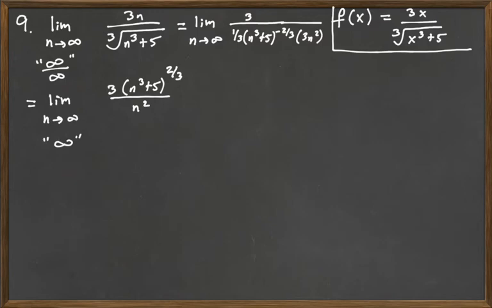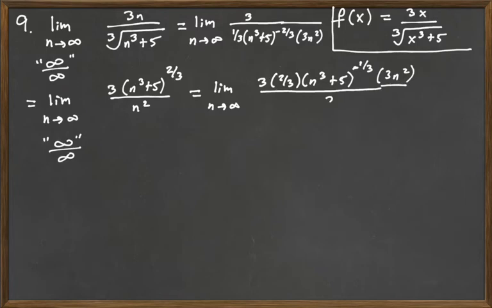And then again we try to investigate what happens when n goes to infinity. We're going to have the form infinity over infinity. So again we could apply L'Hopital's rule to the function, and we'd have the limit as n goes to infinity of 3 times 2/3 n cubed plus 5 to the minus 1/3 times 3n squared by the chain rule, all over 2n.